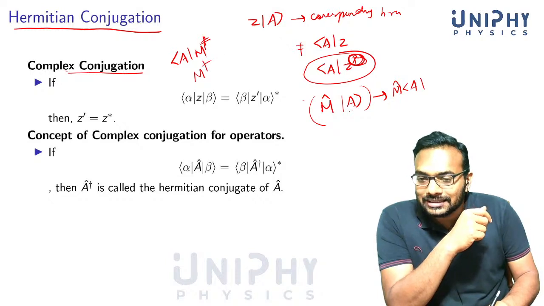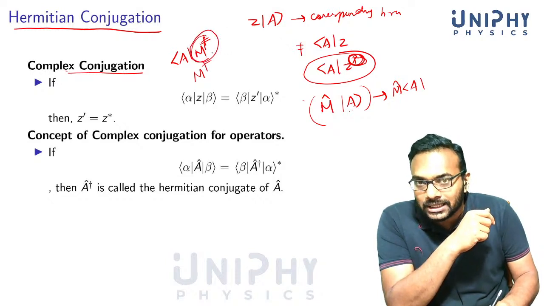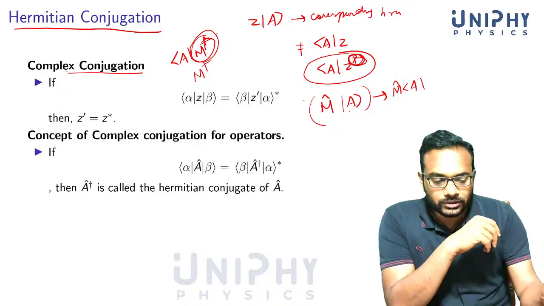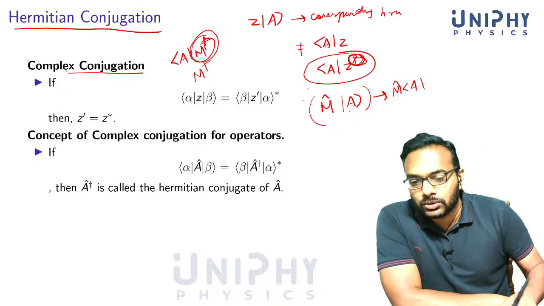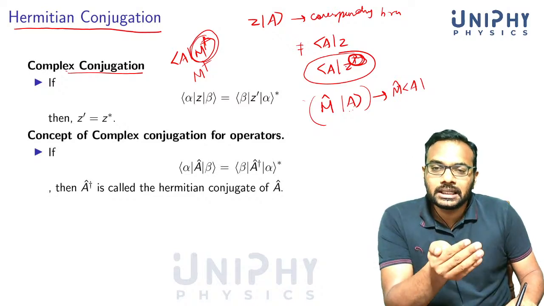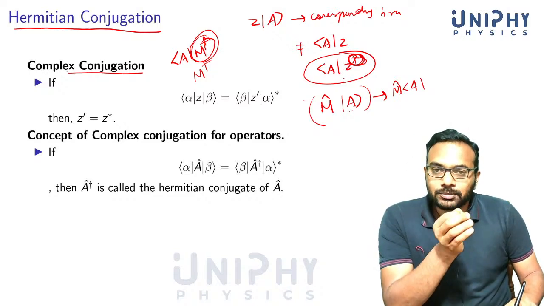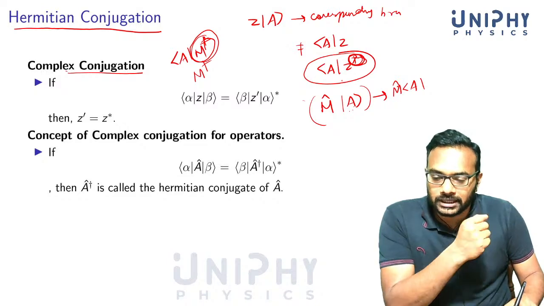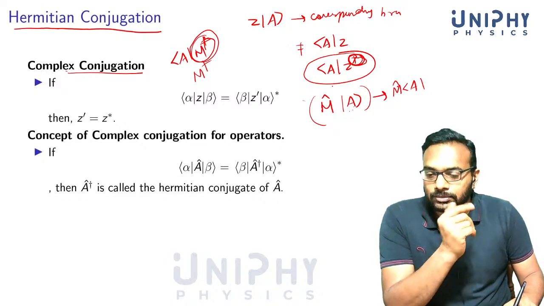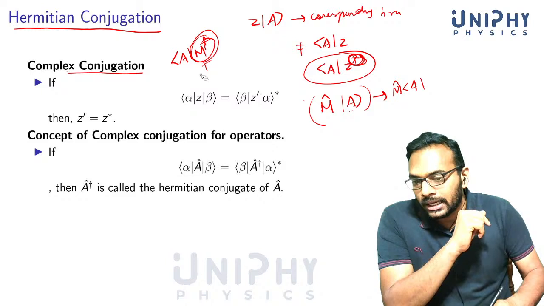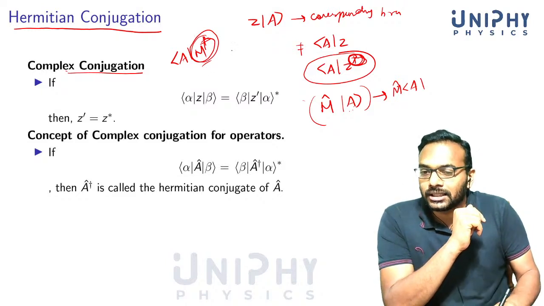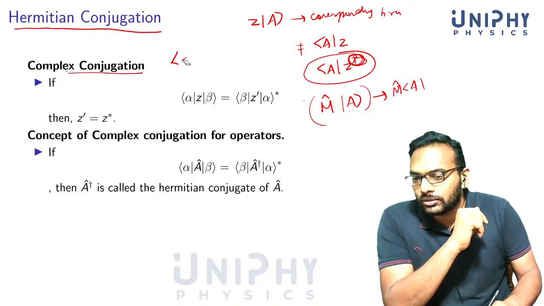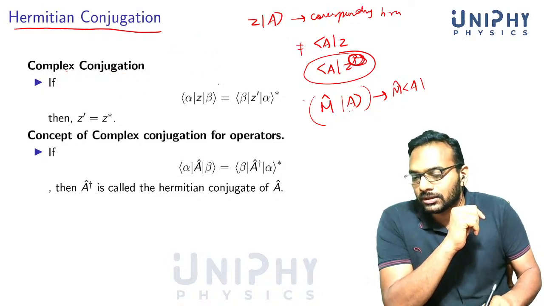So this is the change you need to make to an operator when you change from a ket to a bra. You know what you need to do to a complex number when you go from a ket to a bra. Correspondingly, you have to do something to an operator when you go from a ket to the corresponding bra, and that something is known as Hermitian conjugation. But we'll need to make it a bit more general.